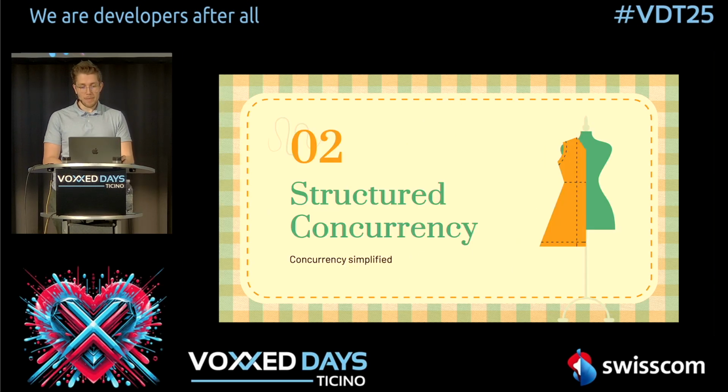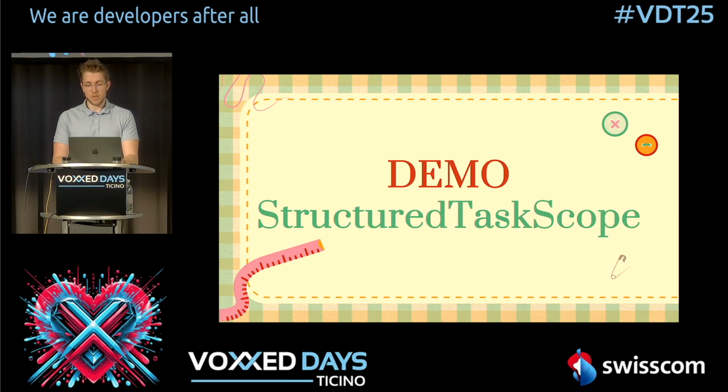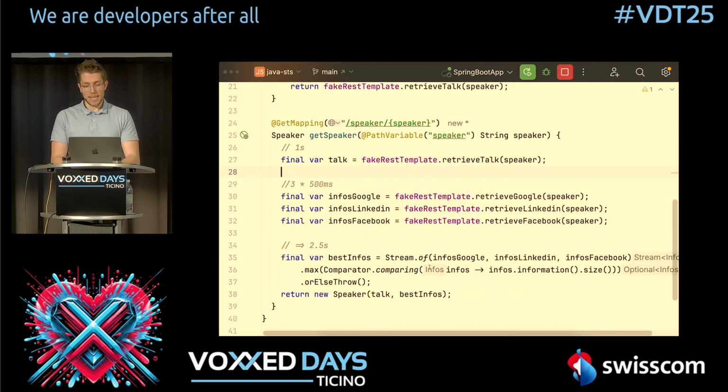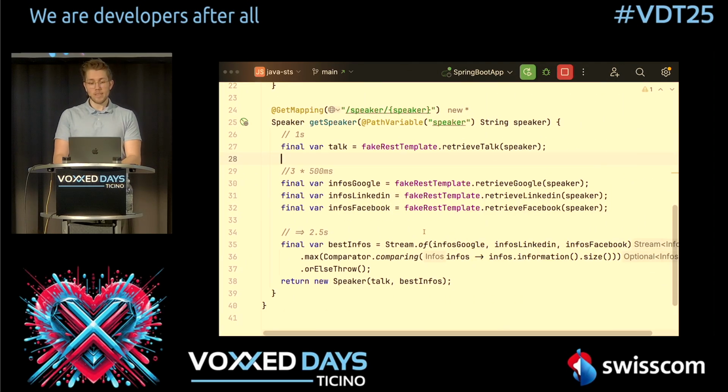So let me now show you how we can solve this using structured concurrency. Let me show you this with a so-called StructuredTaskScope. So let me go back into our code here. Now, what is a structured task scope? It's really simply said, nothing else than an executor service, which for each task you give to it, creates a new virtual thread.